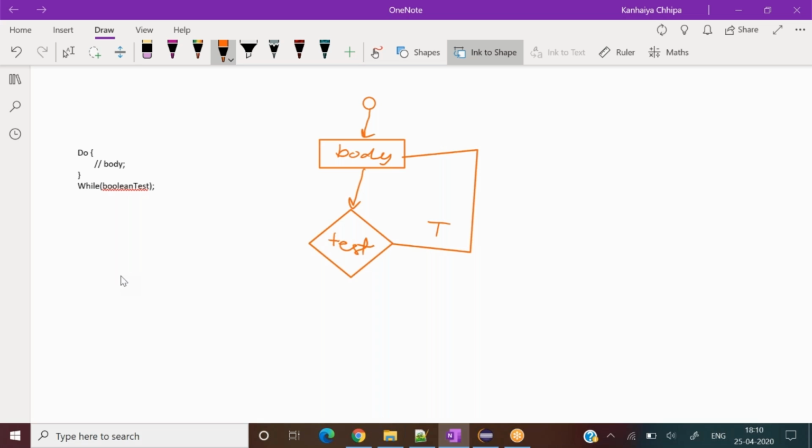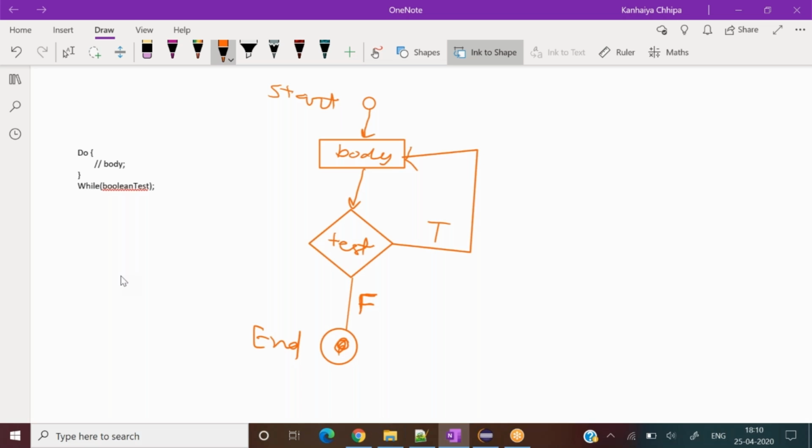If that is true, then keep on executing that body, and once at some point the condition becomes false, just like the while loop earlier, come out of that particular loop. This is the start position and this is the end position with respect to our flow chart for this example.